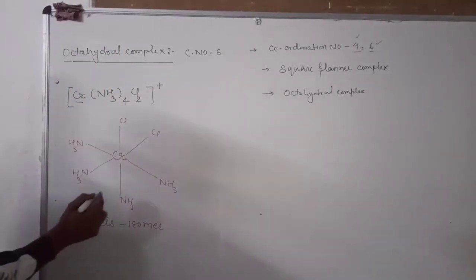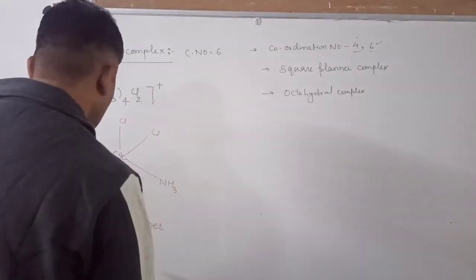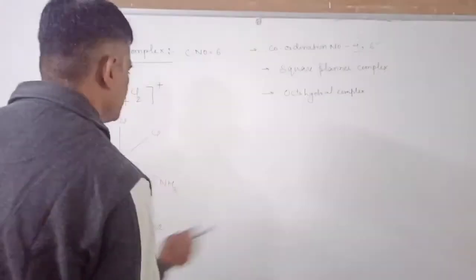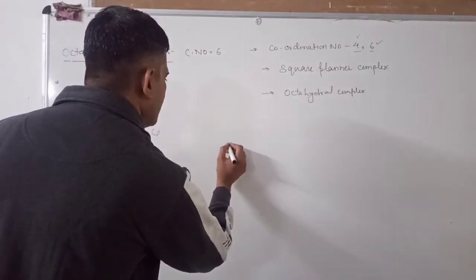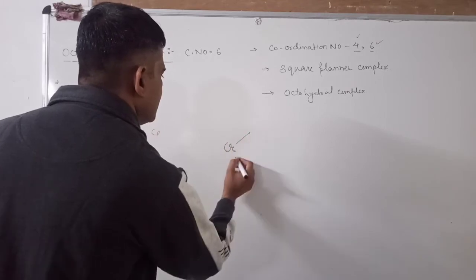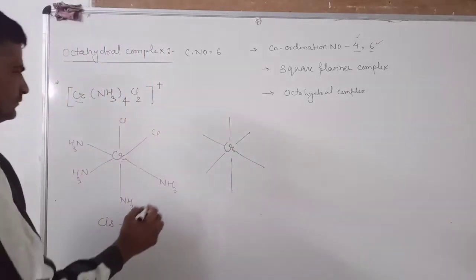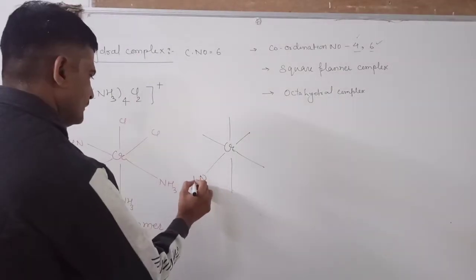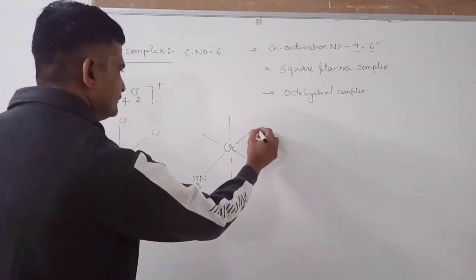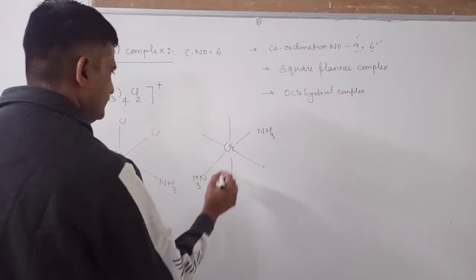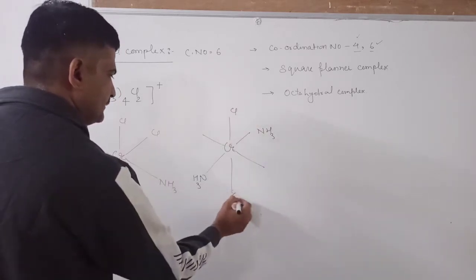Just we change their plane. Let us see. We will change the plane of these ligands. Chromium being the central atom, this ammonia lies in the opposite plane.